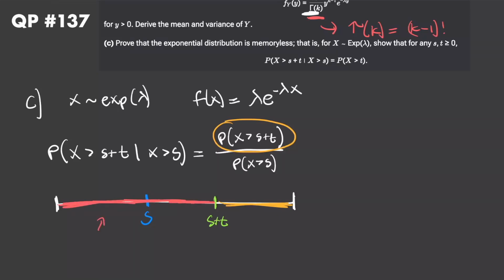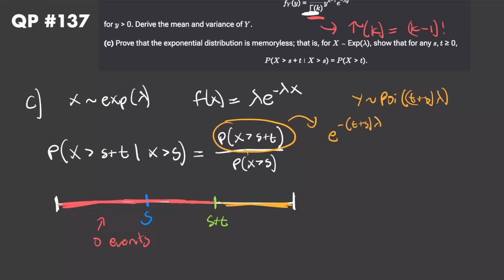So we want 0 events to happen right here, and then we know that after this, the next event will happen somewhere after s plus t. So that's just the probability that our first event is greater than s plus t is equal to the probability of no events up to the point s plus t. So again, just to write it out more formally, this right here is just the probability that a Poisson random variable, which I'll call y, is equal to 0, where y is distributed as a Poisson with rate parameter t plus s times lambda in this case. So we just plug into the Poisson PDF, which we again derived in QP number 1. When we do so, we just get e to the power of negative t plus s times lambda.